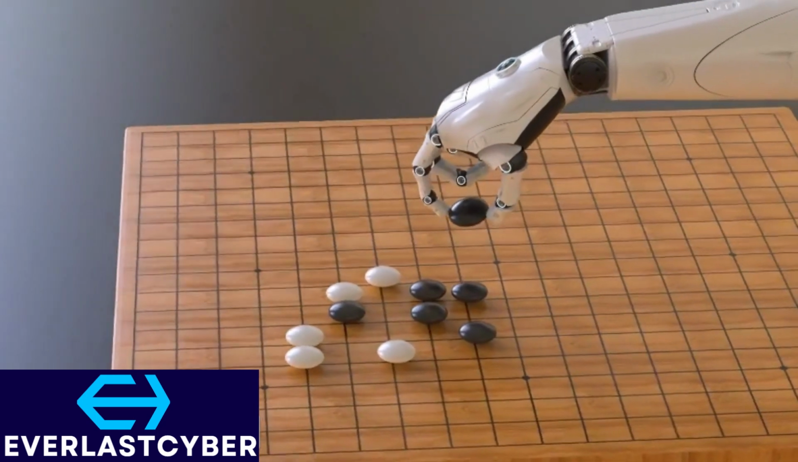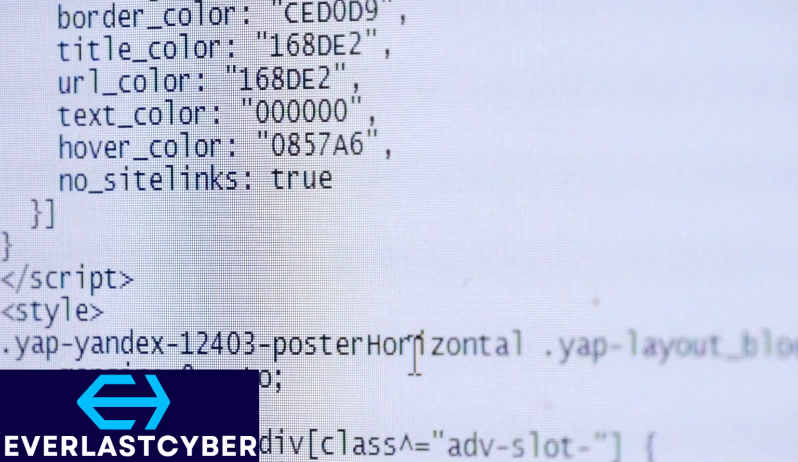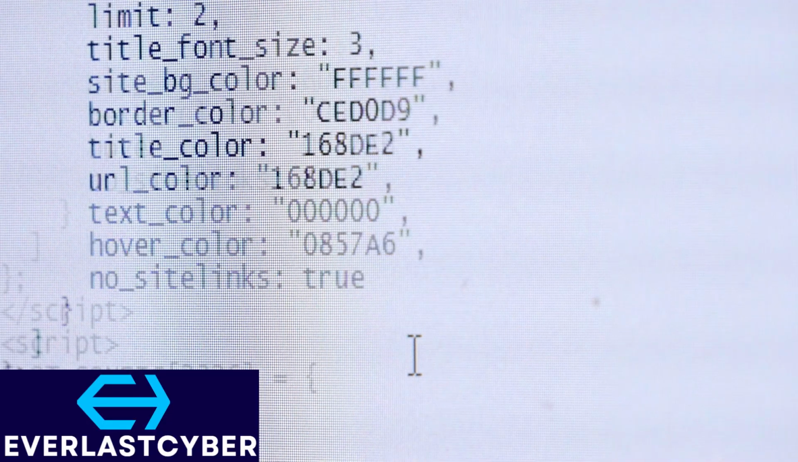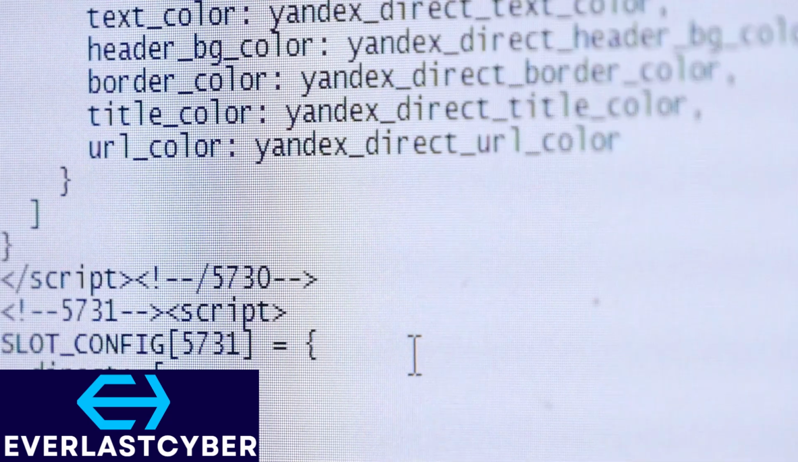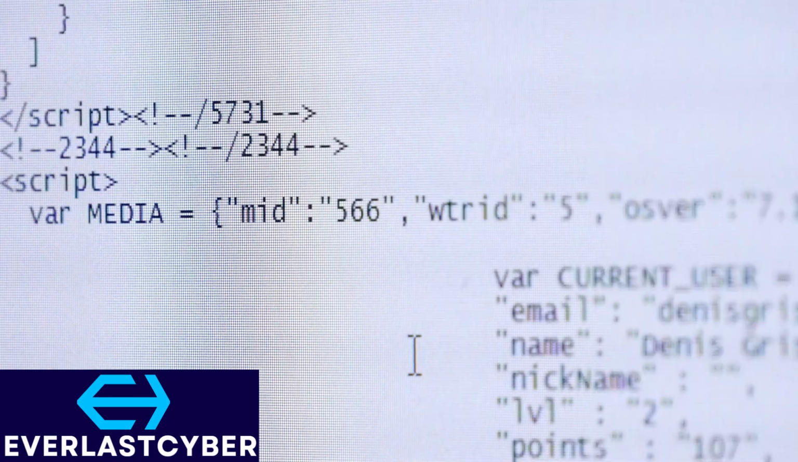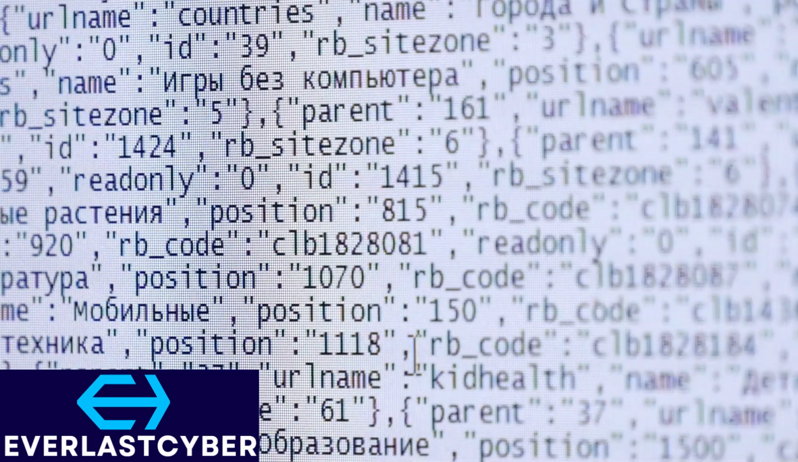Challenges in AI and ML. 1. Bias in AI algorithms. AI models can inherit biases from training data, leading to unfair decisions. The solution is to implement bias detection tools and diverse data sets.